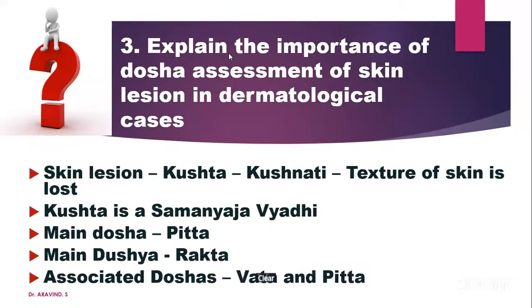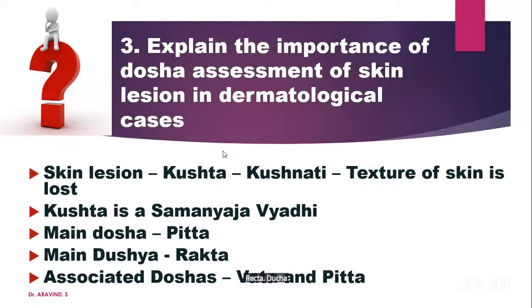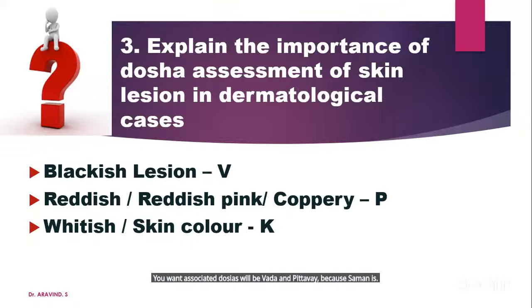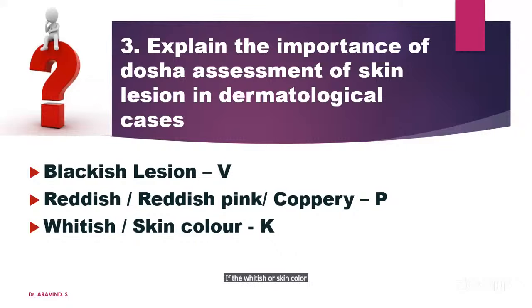Clear? And one more thing. Check pitta every time, first of all. The main dosha is pitta. The second thing is that you want to check rakta. The associated doshas will be vata and pitta. Why? Because it is a samanija vyadhi. My concept is that if it is a blackish lesion, you can go with vata. If it is a reddish, pinkish, or coppery colored lesion, pitta. If it is whitish or skin colored, mostly it will be kapha.